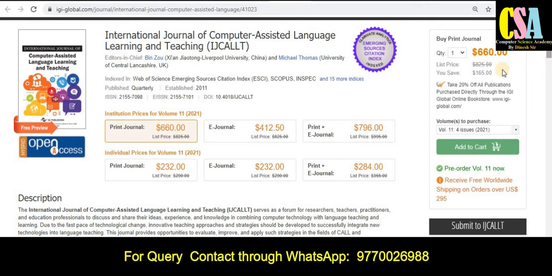And what about the frequency and also the ISSN numbers? As you can see here, this journal is published quarterly, so within 3 months your research paper will get published here. And this journal is published in both print version and also online version.